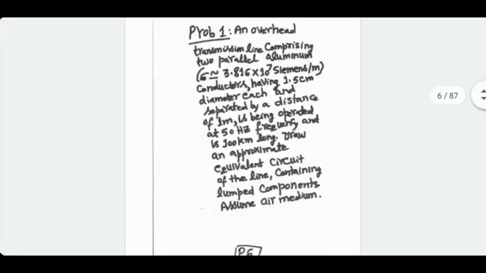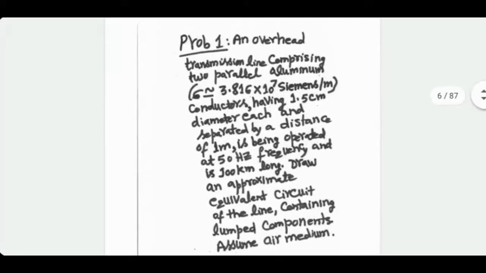Now let's look at a problem, a real life problem, and see how these numbers look. An overhead transmission line comprising two parallel aluminum conductors, and the conductivity of this is electrical conductivity, not thermal conductivity. I'll be talking about thermal conductivity also in the second half of the course when I come to electric heating. But right now we are talking electrical conductivity. So electrical conductivity for aluminum is given as 3.816 multiplied by 10 raised to the power 7 mho per meter, ohm inverse. It is also known as Siemens per meter.